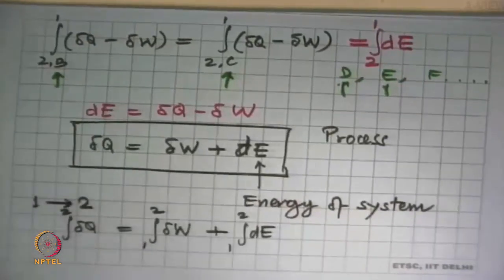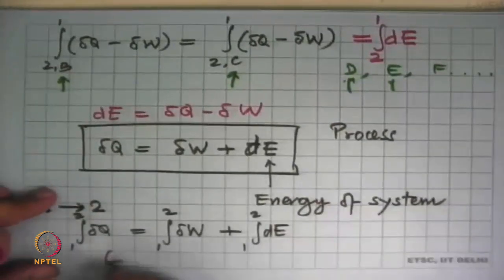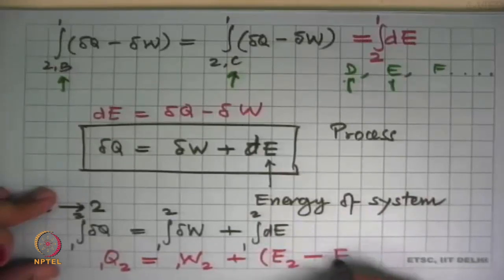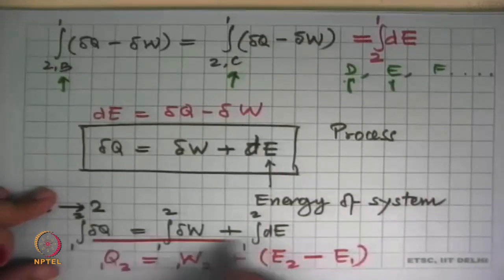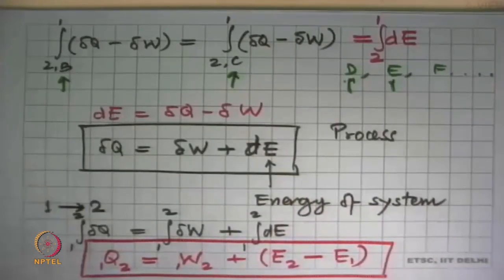And the symbols that we will use for this are Q12 equal to W12 plus E2 minus E1. This is the first law statement for a process.